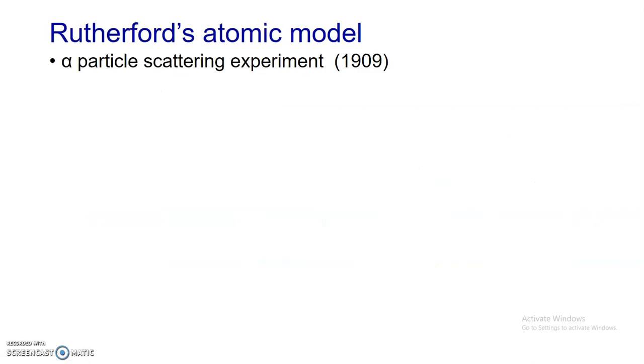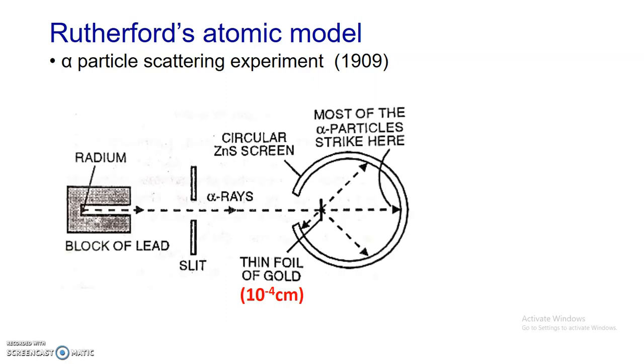Now, the next important point that we are going to discuss is Rutherford's atomic model, that is the discovery of the nucleus. In the year 1909, Rutherford carried out alpha scattering experiments, on the bombardment of atoms by high speed positively charged alpha particles, and this experiment is called the alpha particle scattering experiment. In this experiment he used radium as a source of alpha particles.